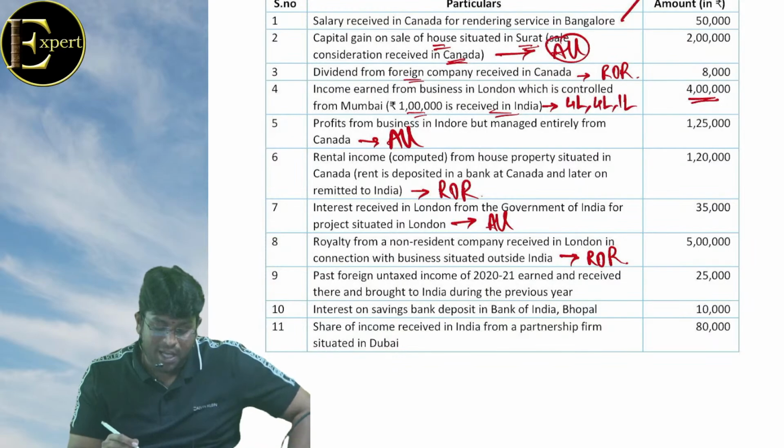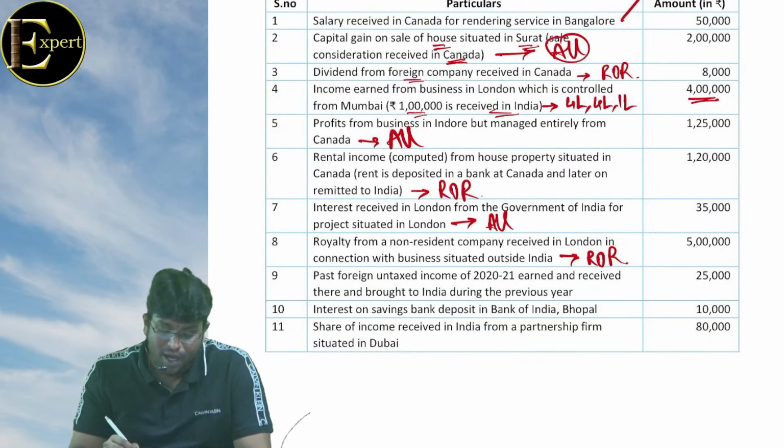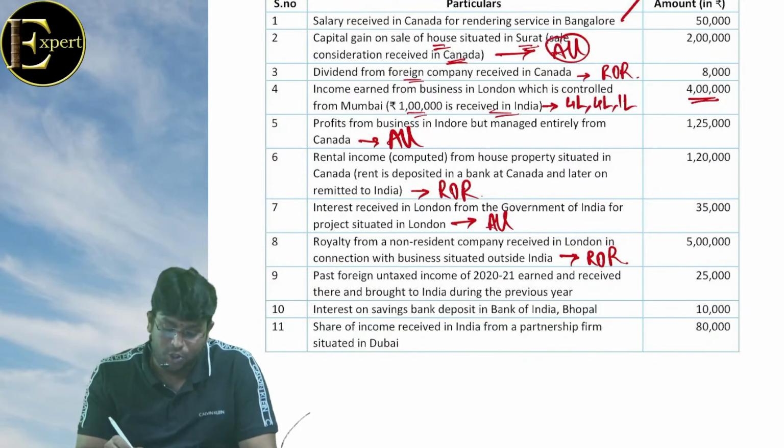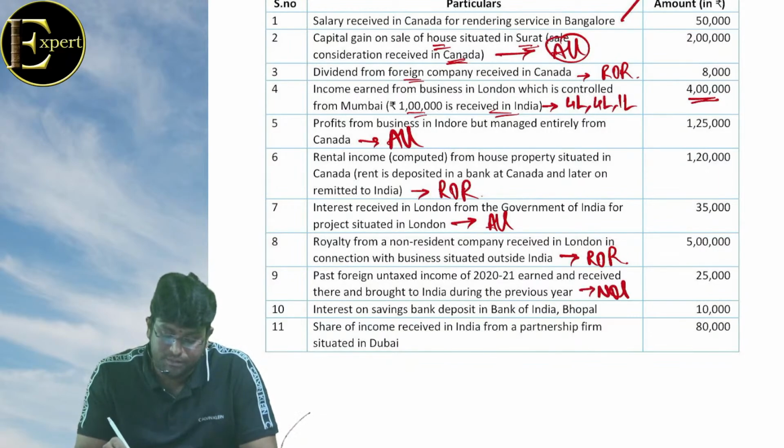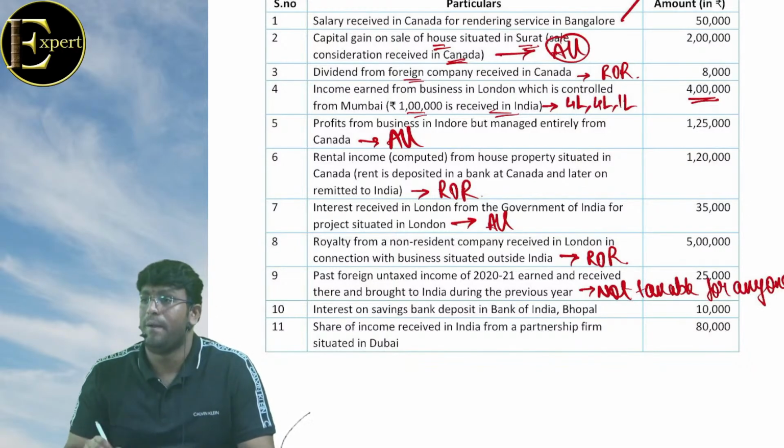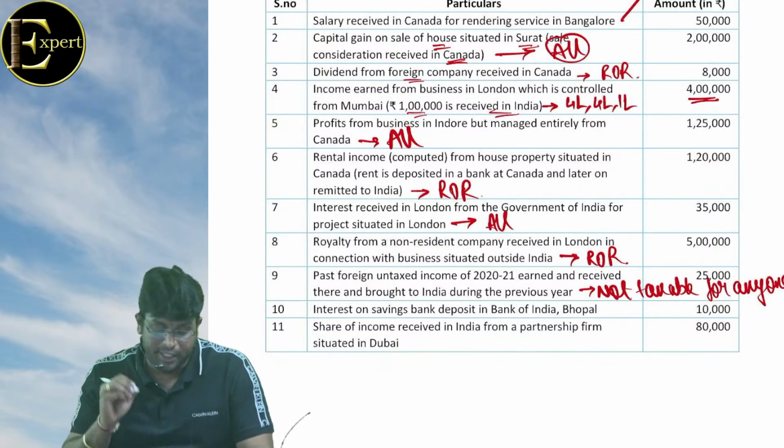Next, past foreign untaxed income earned and received there and brought to India during previous year, not taxable for anyone. बराबर है ना बेटा? Next point.